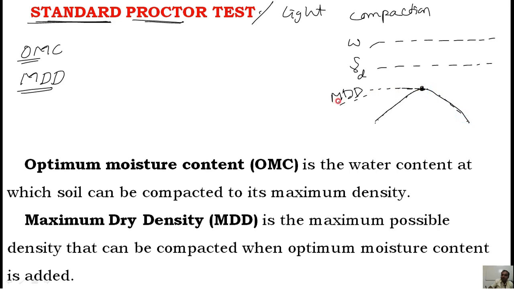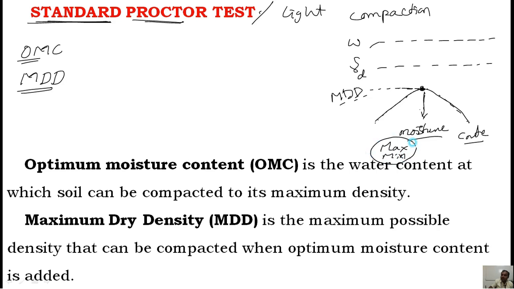Obviously it is a maximum, and it is achieved at a particular water content. This is observed at a particular moisture content. That moisture content is called what? I cannot say that it is a maximum moisture content. I cannot call this a minimum moisture content.